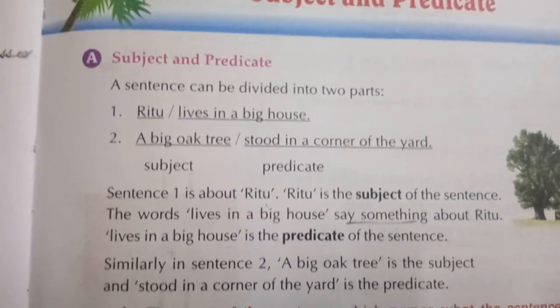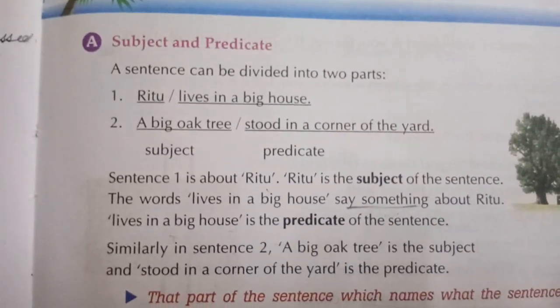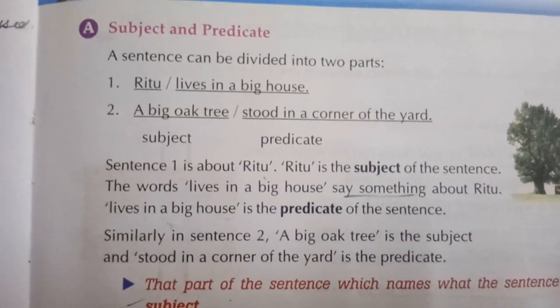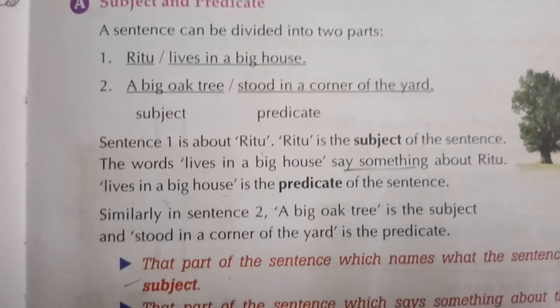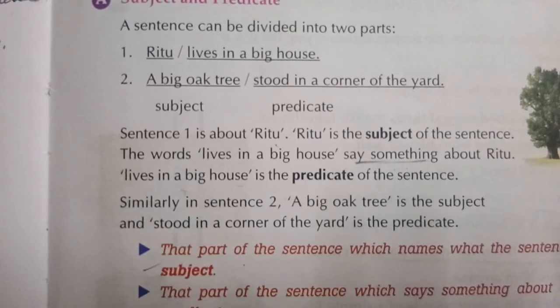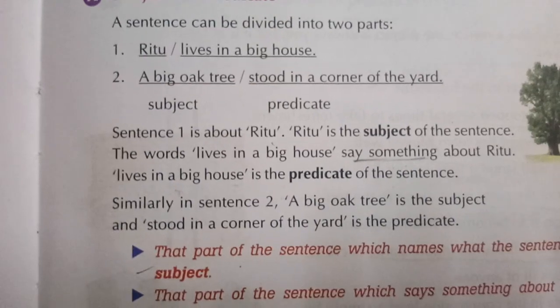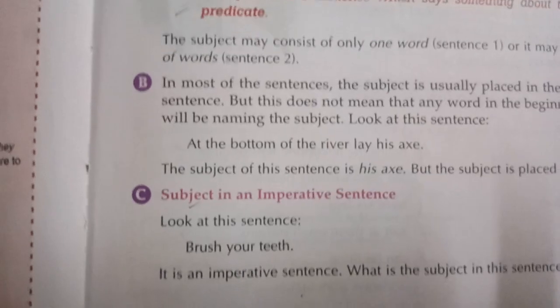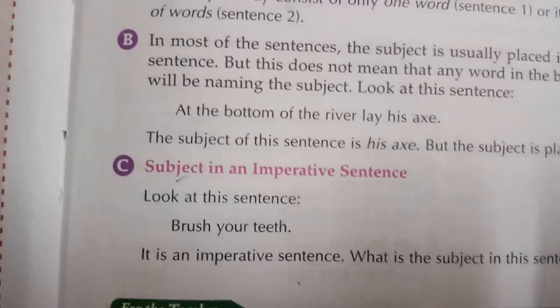Subject is the person, place, noun or pronoun we are talking about, and whatever we say about that noun or pronoun is the predicate. The predicate begins with the verb. It may also end with the verb, and after that our subject may also start in certain cases. In imperative sentences we have to assume that the subject is you. For example, brush your teeth, you brush your teeth. You is the subject here.